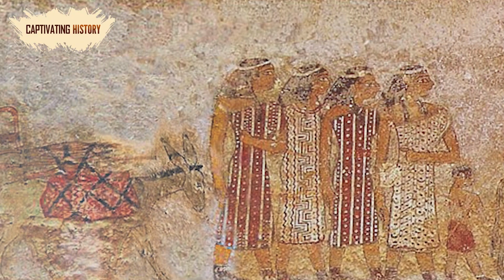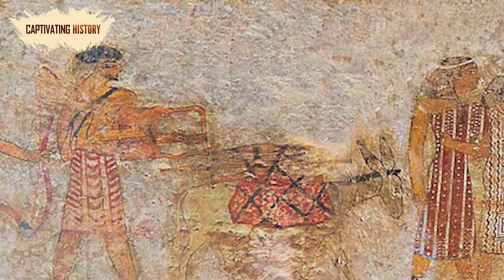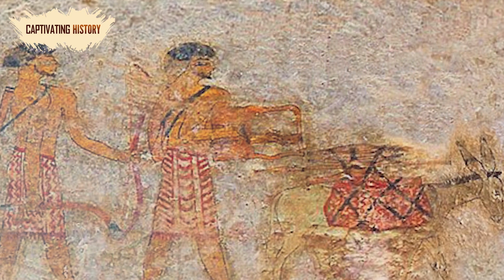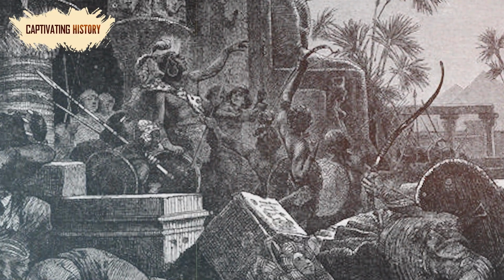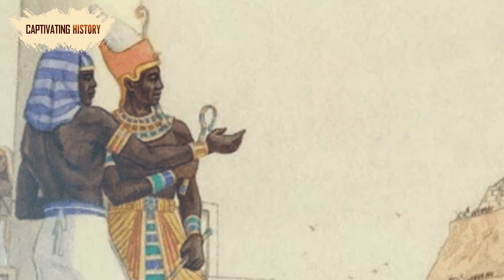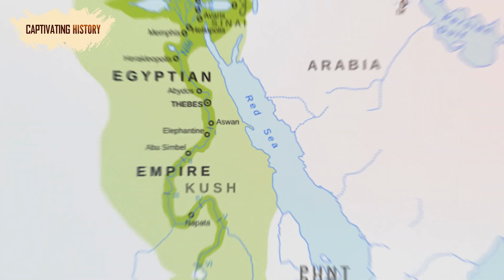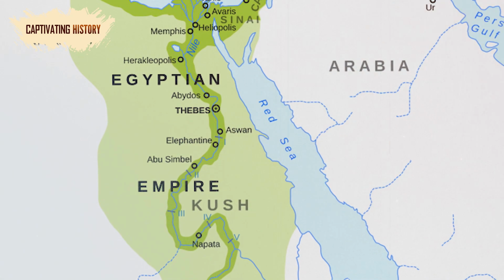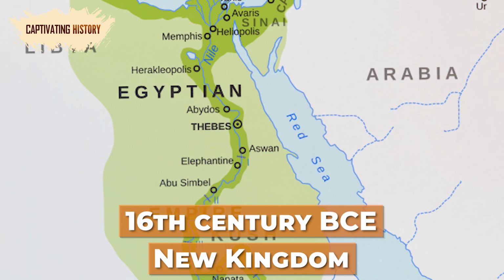The power vacuum led to the rise of the Hyksos kings, meaning ruler of foreign lands, who were able to take control for over a century. Egypt's borders slowly collapsed as centralized control was lost. The Nubians then took advantage of the situation to reclaim territories that had been previously captured by the Egyptians. Egypt was then divided into smaller dynasties until the rise of the New Kingdom in the 16th century BCE.